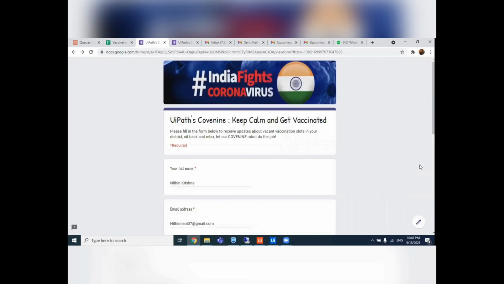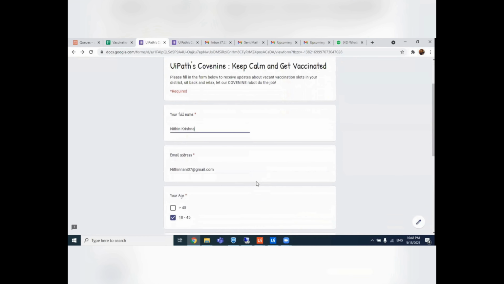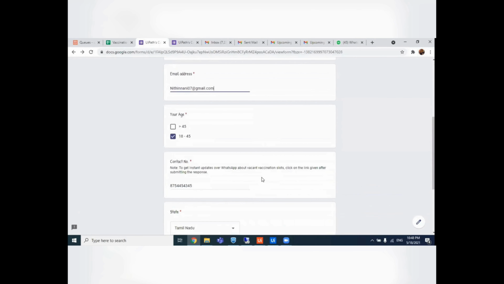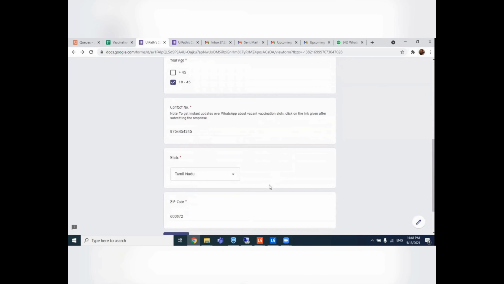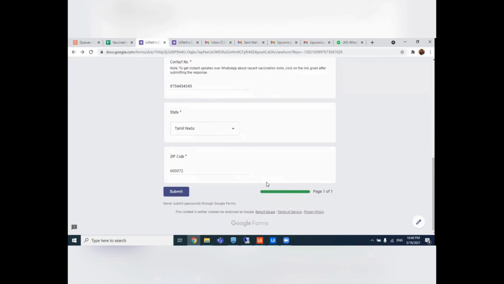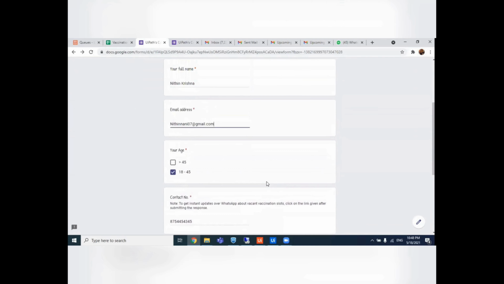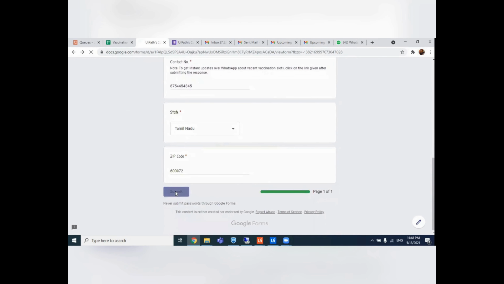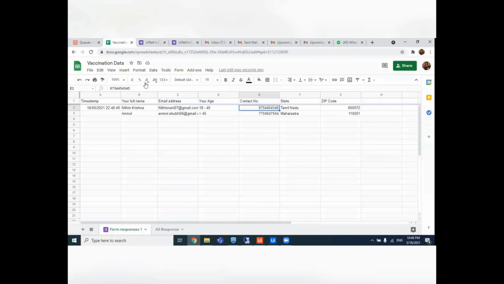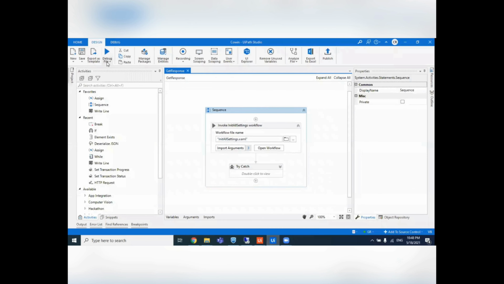Now, considering the unaffected or recovered people who are struggling to get their vaccination slots booked, we have come up with UiPath's COVID-9 that would search for the vacant vaccination slots in your area when you fill this form and would update you over WhatsApp as well as over mail whenever the slot is available. So I'm going to submit this form with Nitin's information, and the same would be reflected here. And now I'm going to trigger the bot, which would then search for the slots.